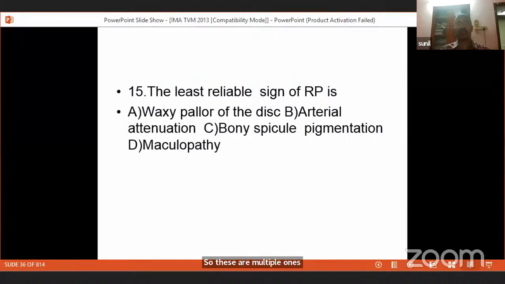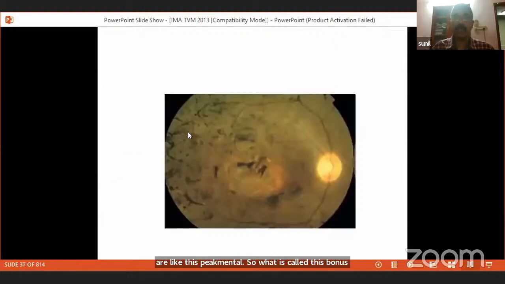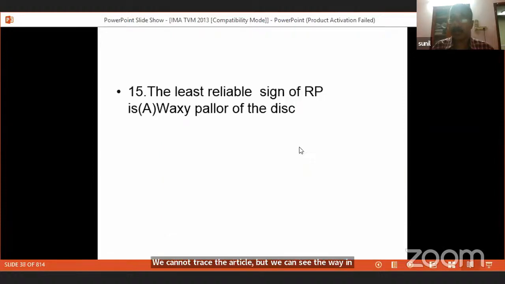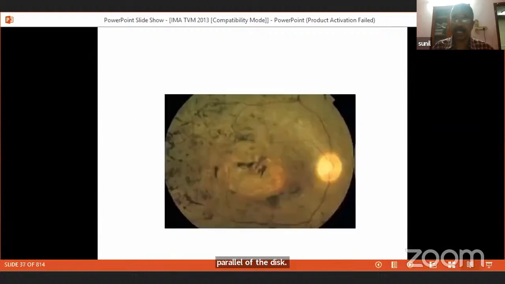And we have seen so many findings in retinitis pigmentosa. One is the bony spicule pigmentation that we see in the fundus. You also see that the artery is attenuated. We cannot trace the artery, but we can see the vein here. And you can see the pallor of the disc. The most reliable sign in retinitis pigmentosa, again asked as an entrance question, is arterial attenuation, and the least reliable sign is the waxy pallor of the disc.